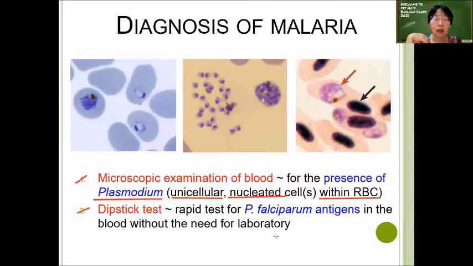Okay, so this is testing for the presence of the antigen of the Plasmodium, because every cell has got antigen on the surface, which is a name tag of the cell. So therefore, you use a dipstick to test for the presence of the Plasmodium antigen. So if it's positive, that means the antigen is there, that means the Plasmodium is in the blood of this person. So this person has got malaria.